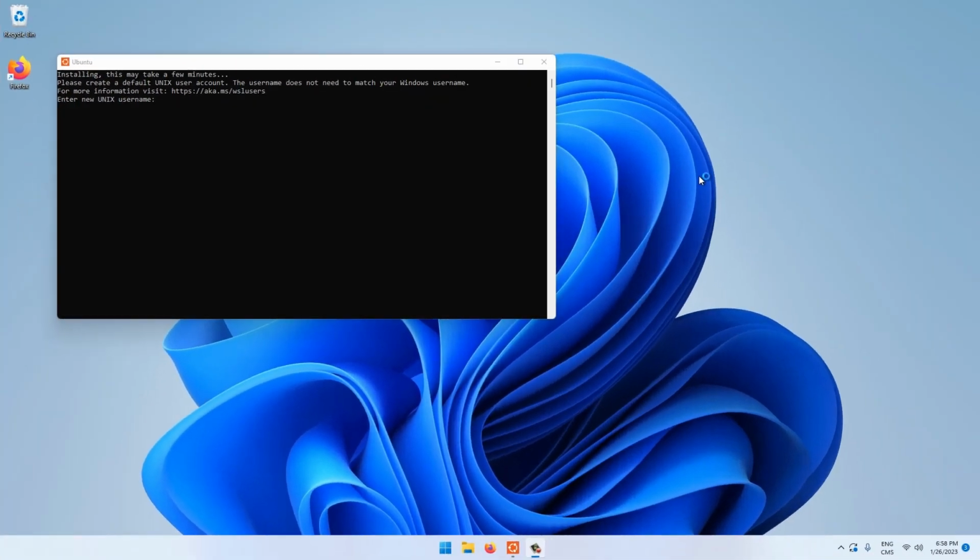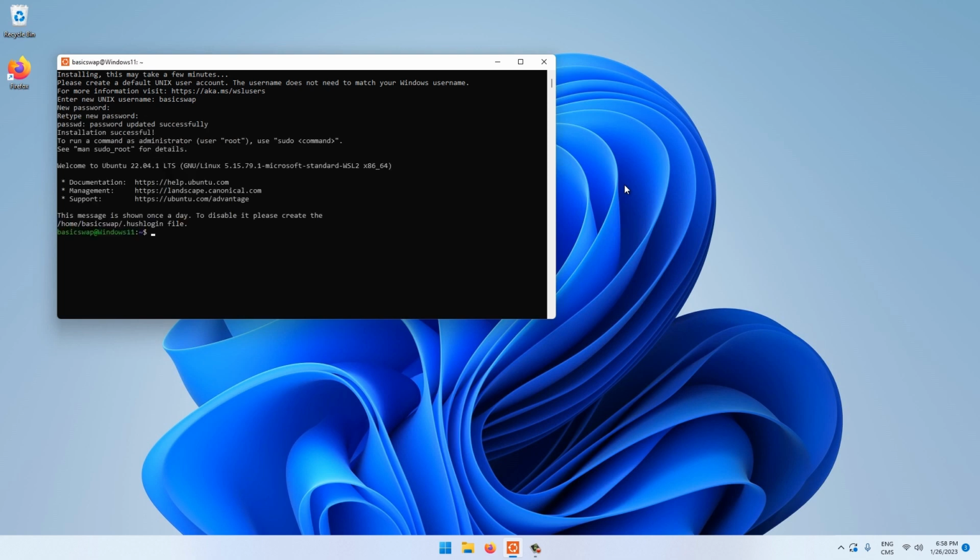Once your computer is done rebooting, it will prompt you with a terminal to set up your username and a password for your new Linux environment in Windows. This can be anything. It will just be used to confirm your admin privileges within the WSL environment. Once you've decided on the username and password, you can close this window.